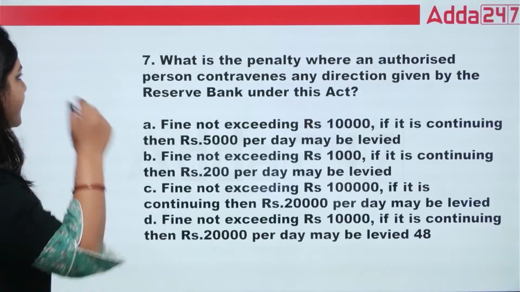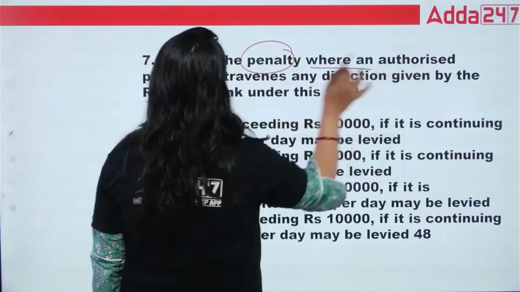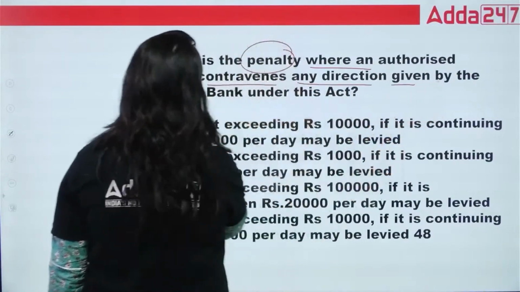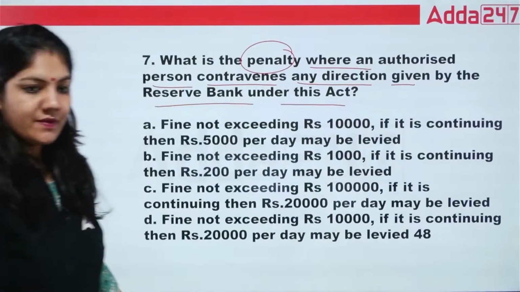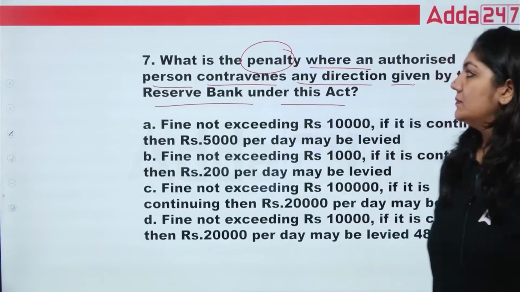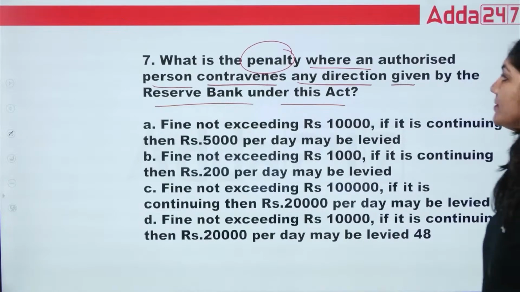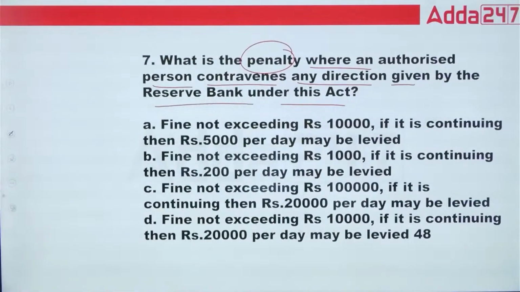Okay, next. What is the penalty where an authorized person contravenes any directions given by the Reserve Bank under this Act? In FEMA, the penalty provision is important, guys. What is the right answer?